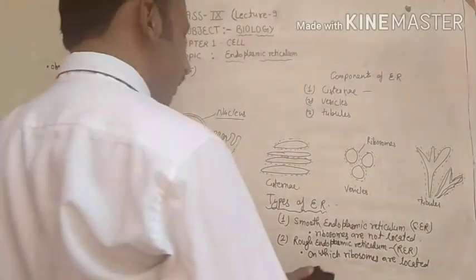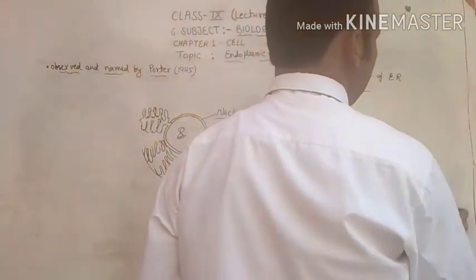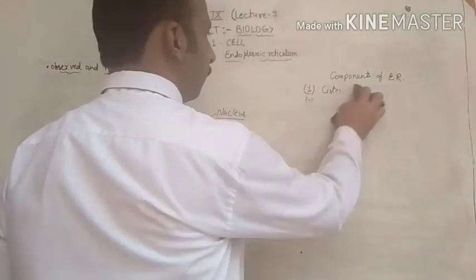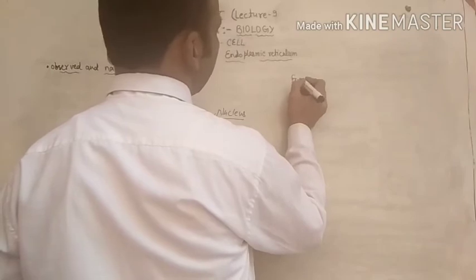Now come to the next part of this topic, that is the functions of endoplasmic reticulum. Functions of endoplasmic reticulum.